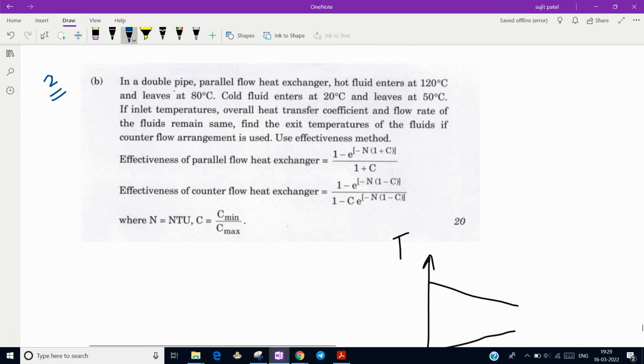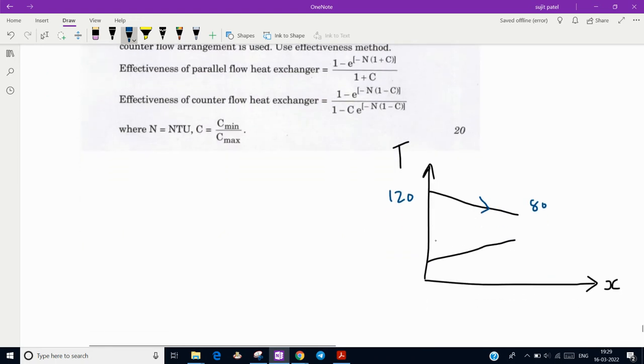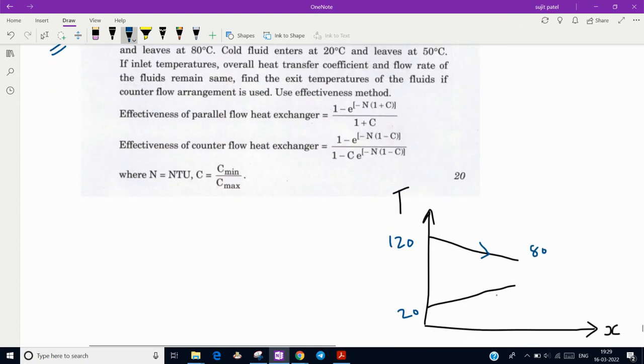What is said: in a double pipe parallel flow heat exchanger, hot fluid enters at 120 degrees Celsius. So write down here 120 degrees Celsius, and leaves at 80 degrees. And cold fluid enters at 20 degrees, so write down 20 degrees, and leaves at 50 degrees.